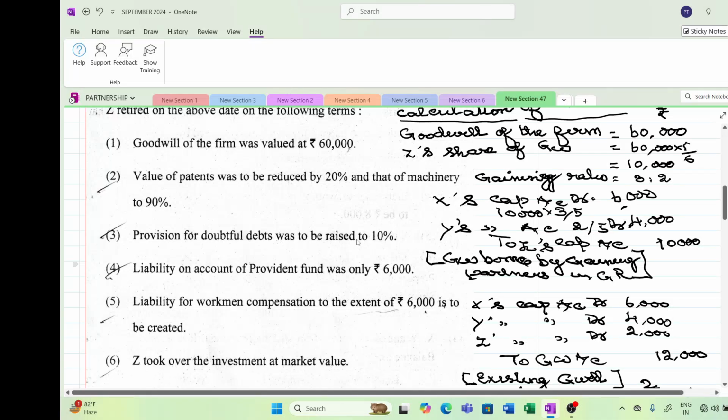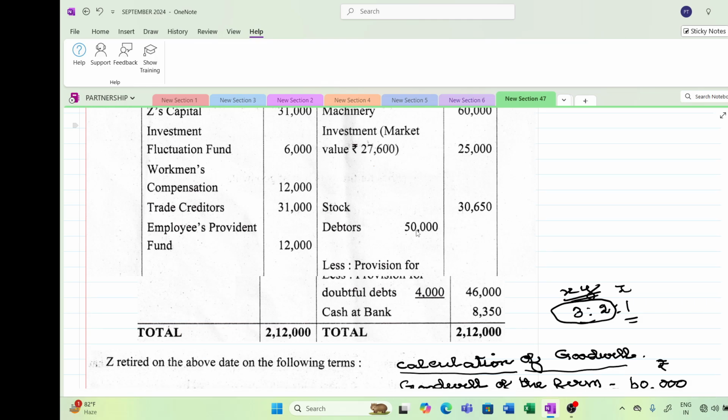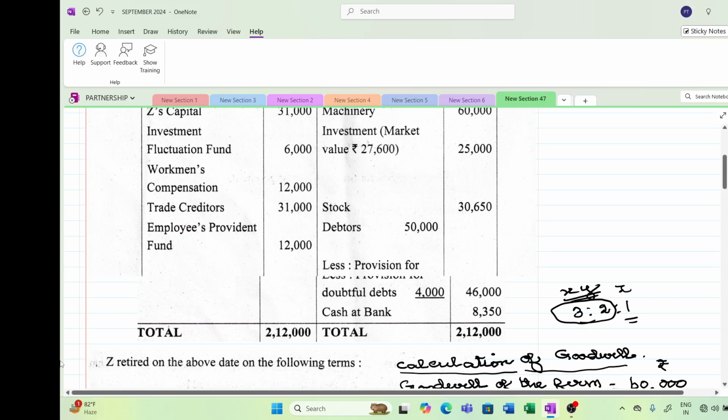provision for doubtful debts to be raised to 10%. The word is again "to". So whatever is already there, you have to see whether there is an increase or decrease. 50,000 into 10% will be 5,000. Already we have provided for 4,000. Only you have to make a provision for 1,000. Please don't make any provision on this 46,000. Simply make the provision on 50,000 and see whether any amount is already provided. Take the difference. The difference is the increase in provision.